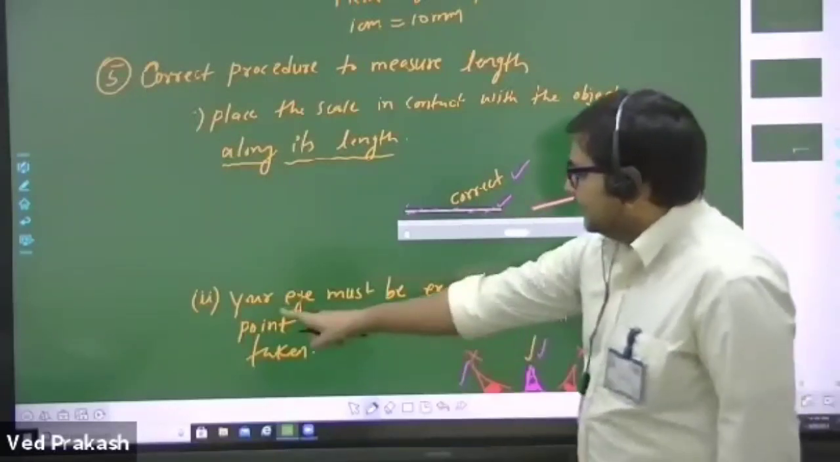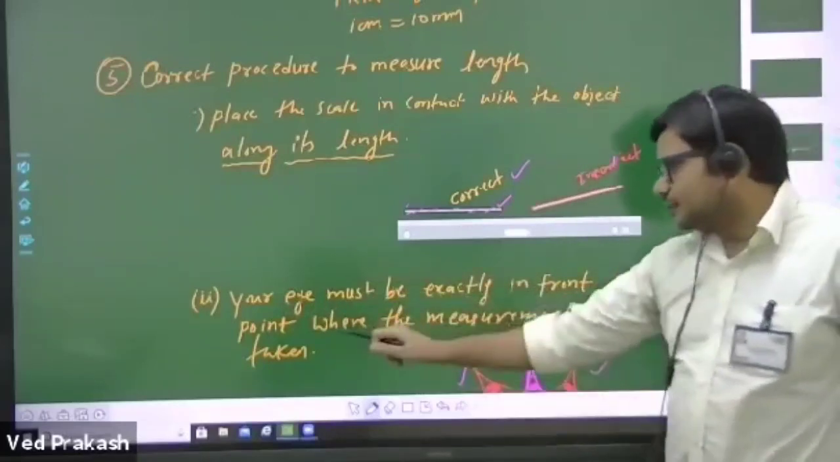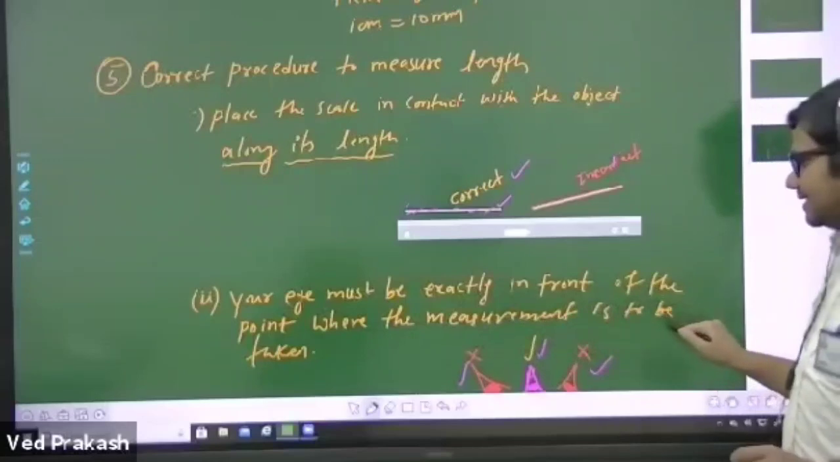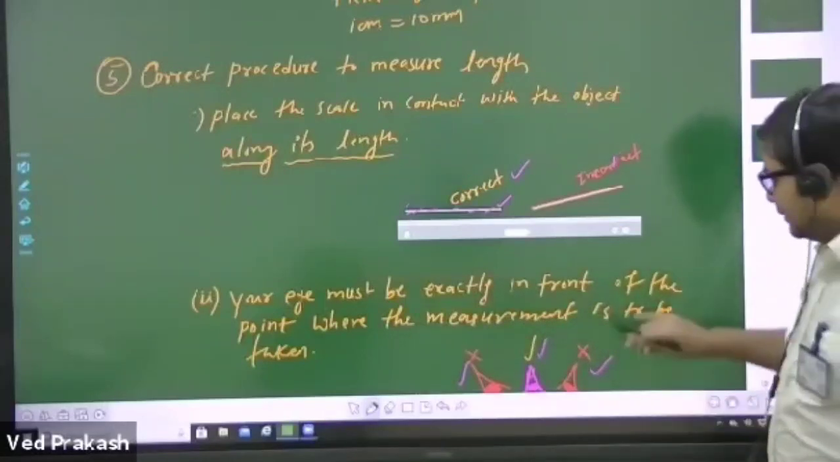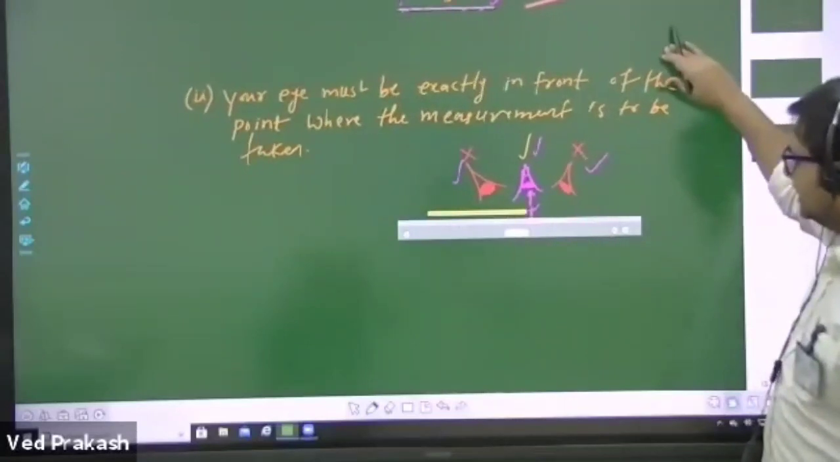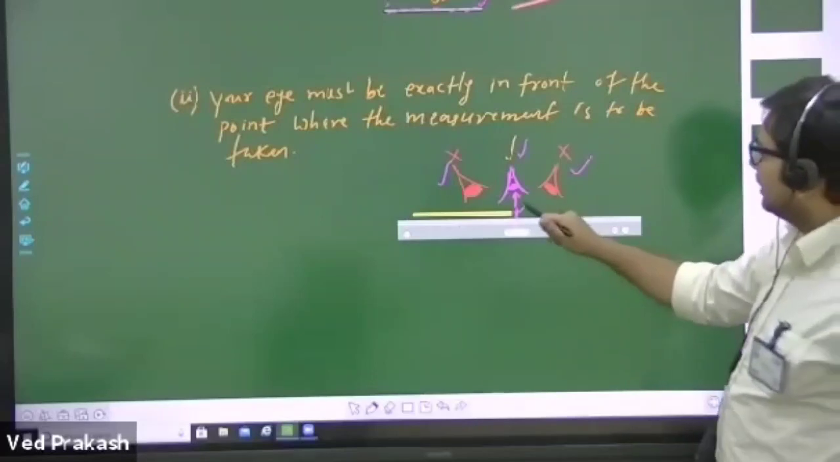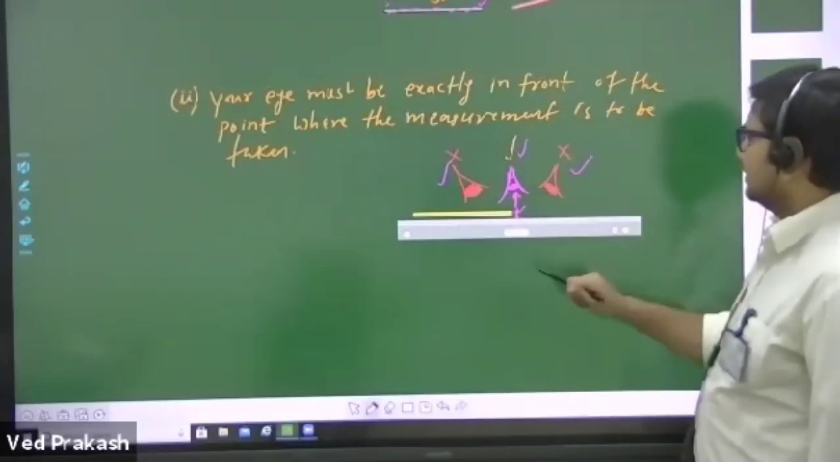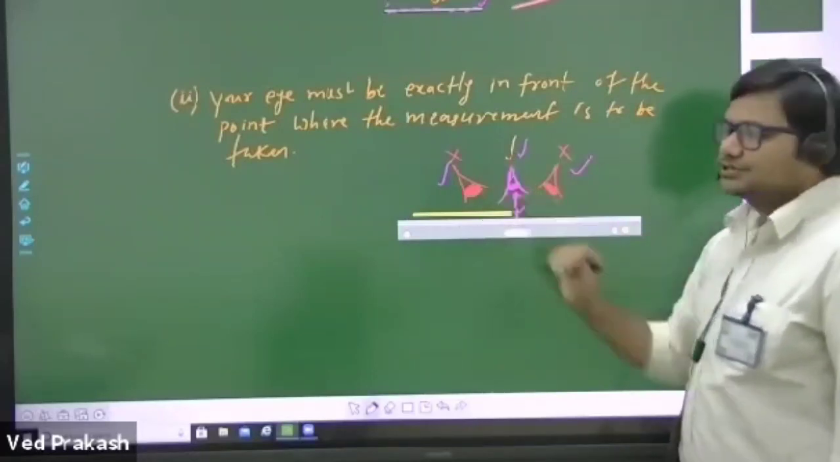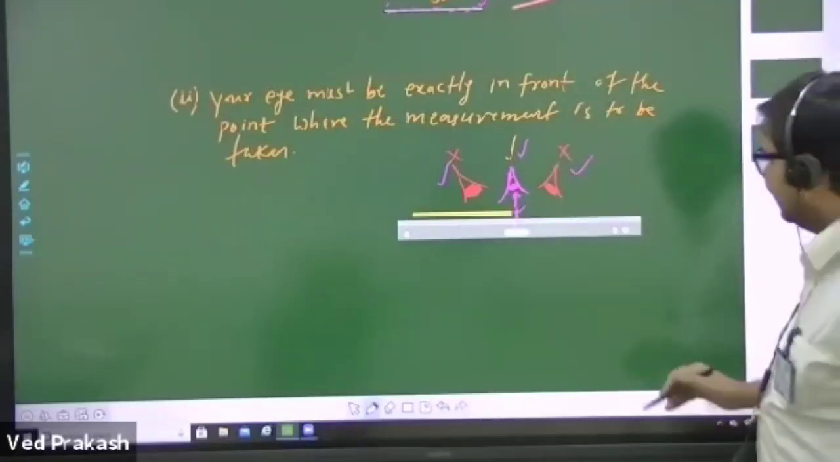Second is your eye must be exactly in front of the point where the measurement is to be taken. Suppose by using the same scale, you want to measure the length of this rod, then you have to keep your eye just above this point, not towards the right or towards the left of this point. So these are two correct methods to measure any length.